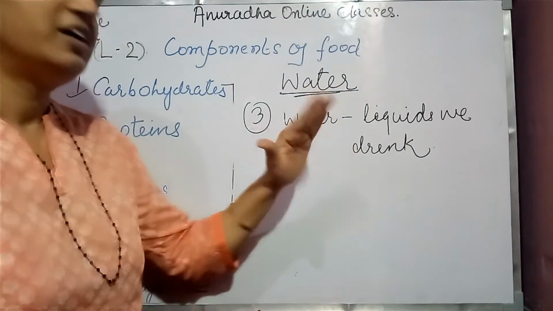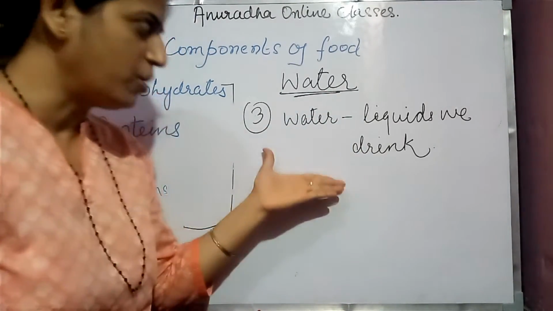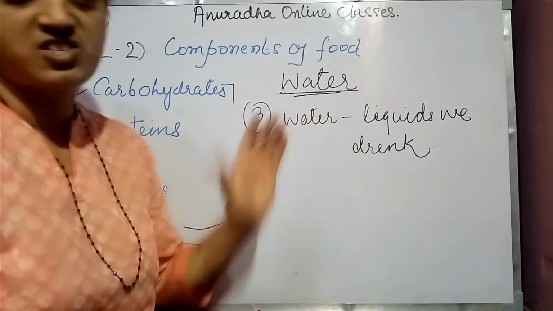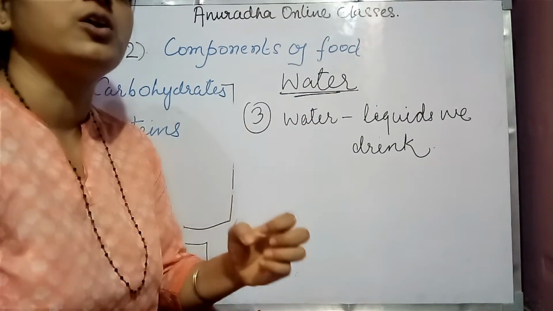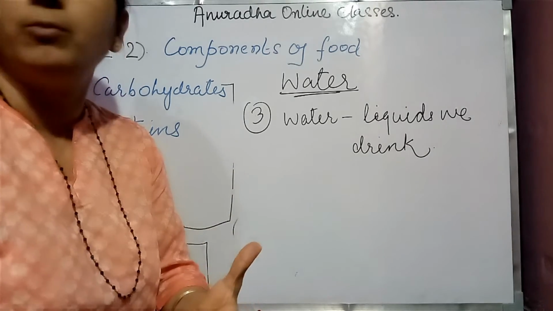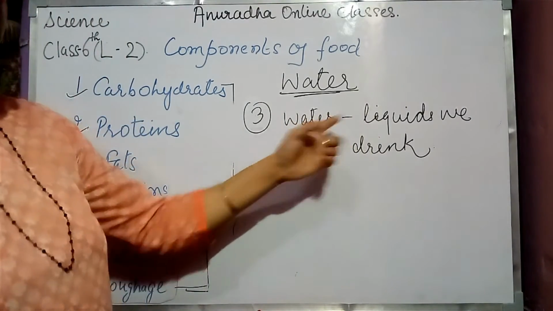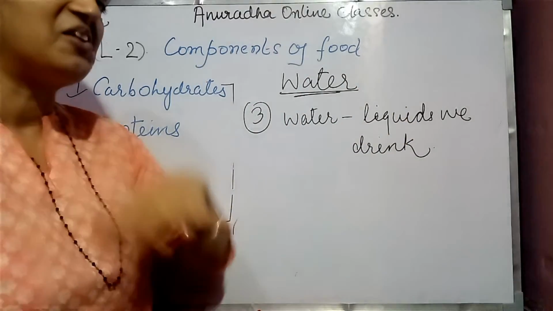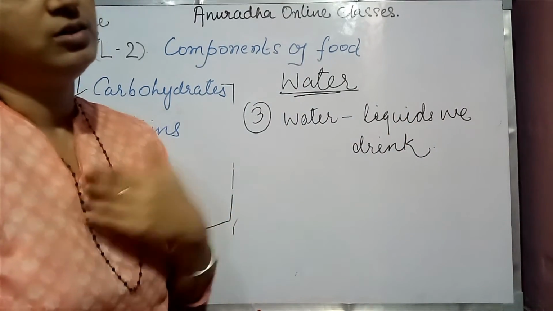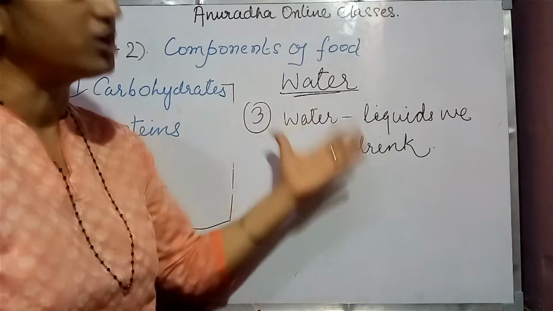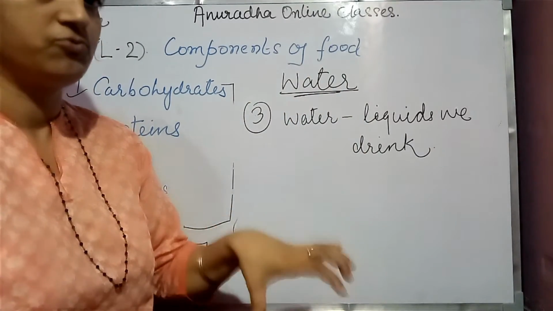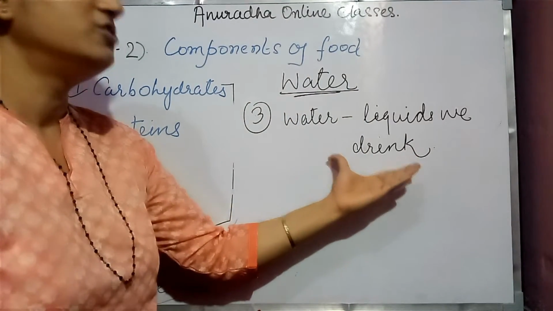So children, 2 points you have read. Third point is water is necessary for our body. Now this water we are getting from where? We are getting from water. All the liquids that we drink, we get water, the water component of food, from those drinks.